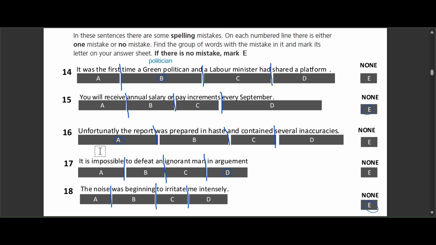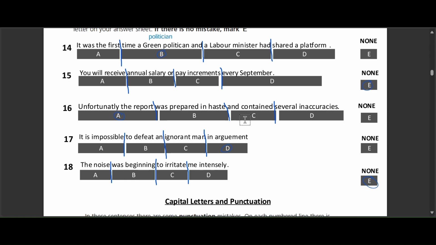Question 16. Unfortunately, the report was prepared in haste and contained several inaccuracies. The options are A, B, C, D, and E. The correct answer is option A. Unfortunately is not how you spell unfortunately. It should be unfortunately with an E after the T, so that's where the mistake is.